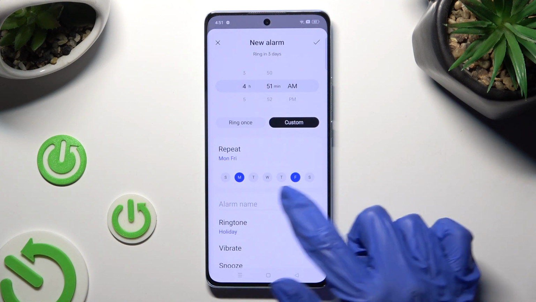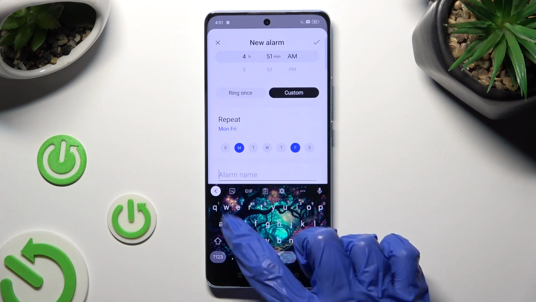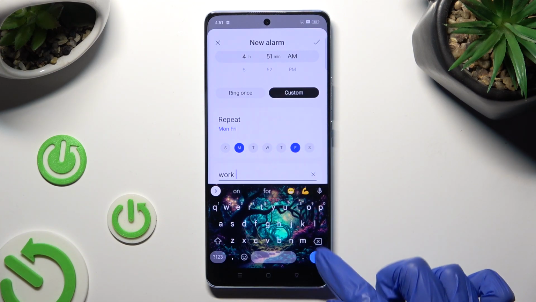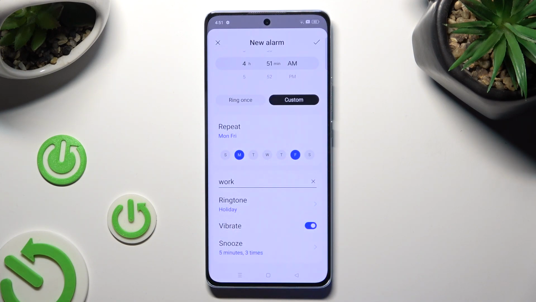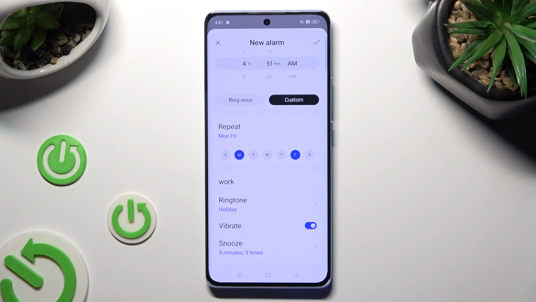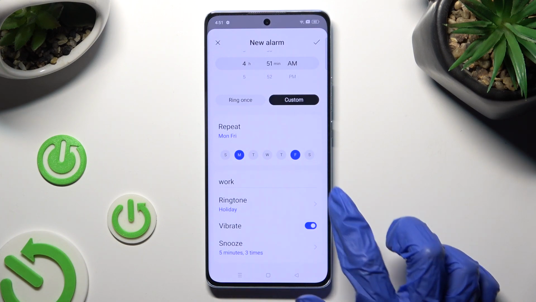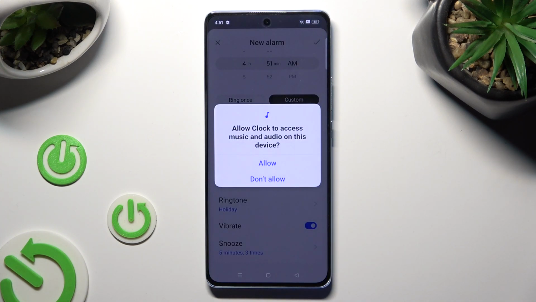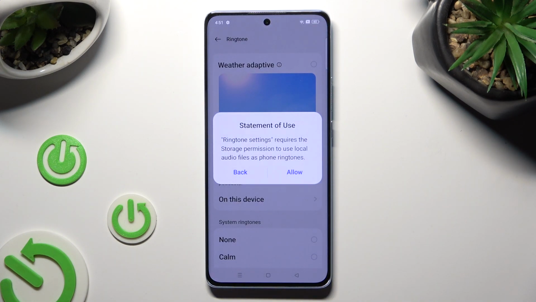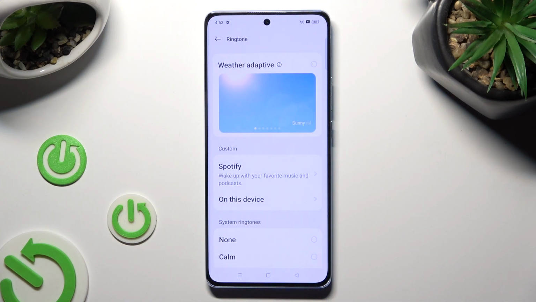When you're ready, click on Alarm Name and label your alarm however you want to, if you want to. Then click on this switcher next to Vibrate to disable or enable vibrations. After that, tap on Ringtone. Select Allow in the pop-up. Hit Allow in Statement of Use 1 and then pick the best option for you.